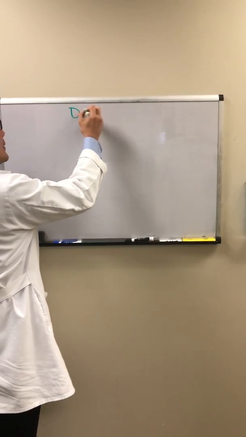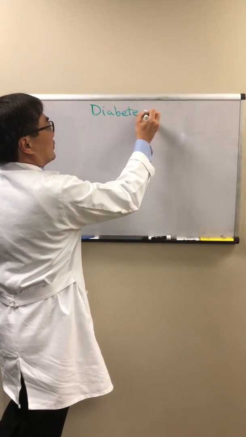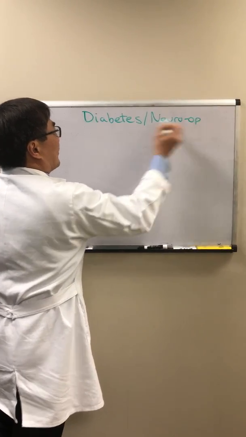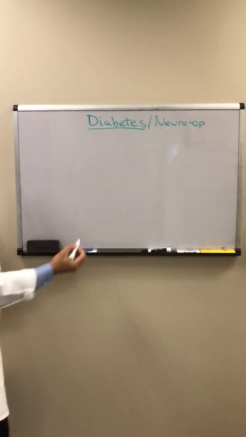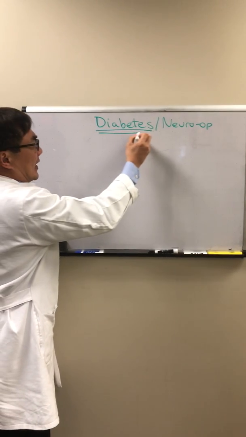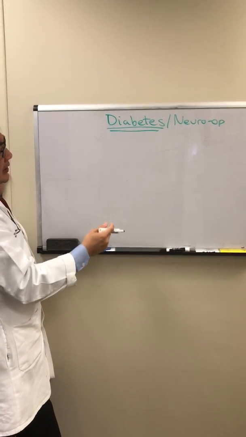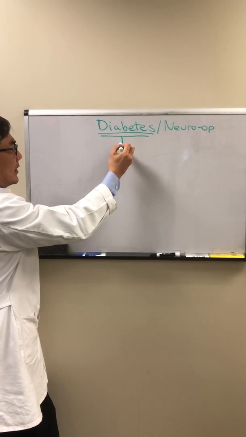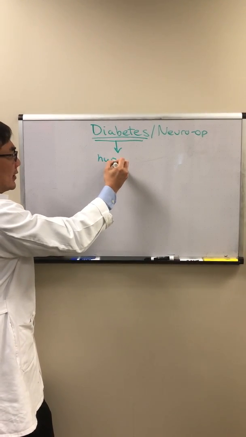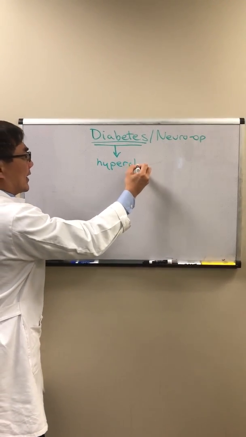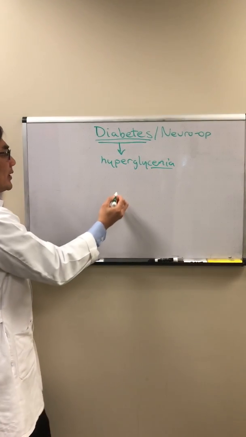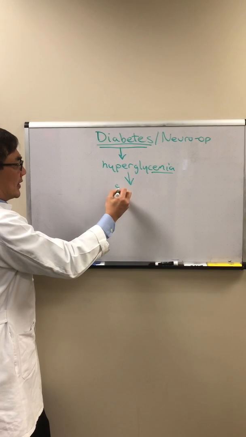Talk about diabetes in relation to the neuro-ophthalmic system. And the first thing is you should know that diabetes means like honey, and the reason is because your blood and your urine tastes sweet. Diabetes, of course, produces high sugar, and it is that hyperglycemia, the high sugar in your blood, that leads to glycation